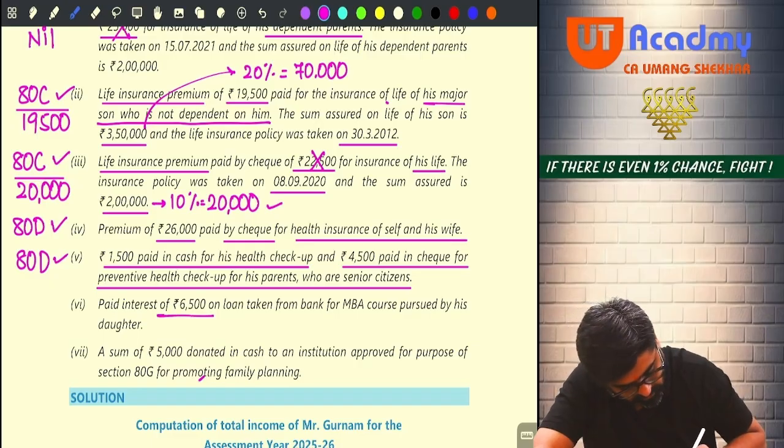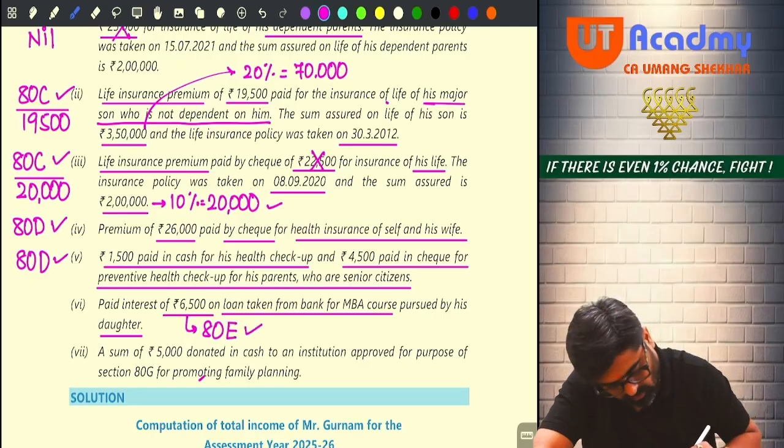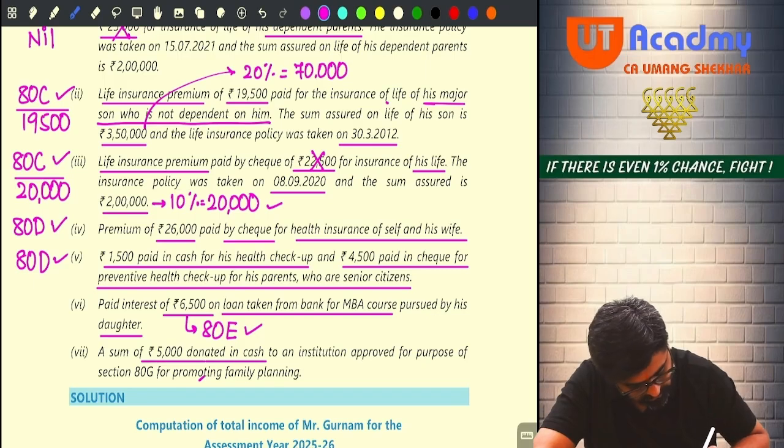Interest of 8,500 on loan taken from bank for MBA course pursued by his daughter. So can I say this is a higher education loan? Interest will be allowed under section 80E. Full amount will be allowed. A sum of rupees 5,000 donated in cash. Gone.